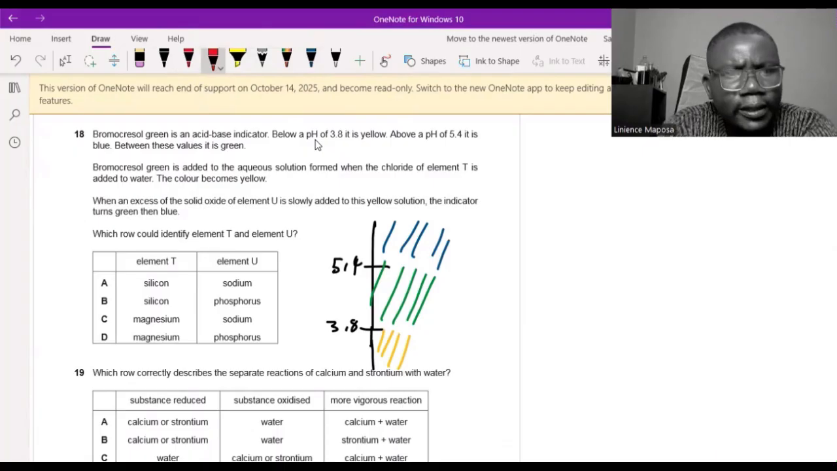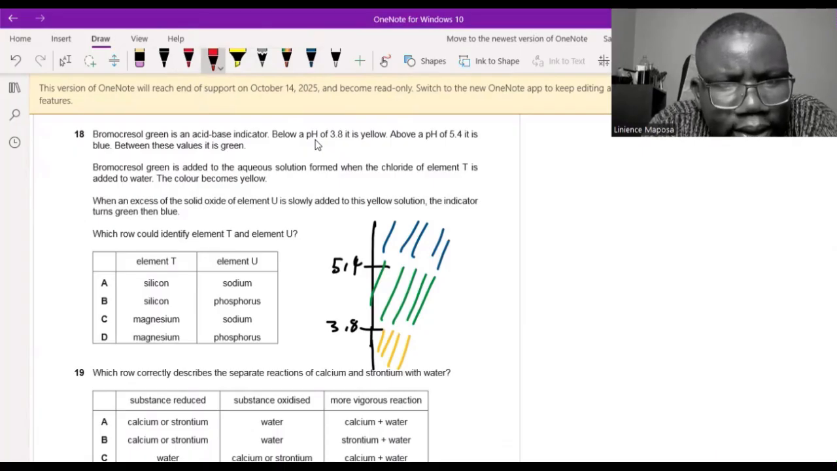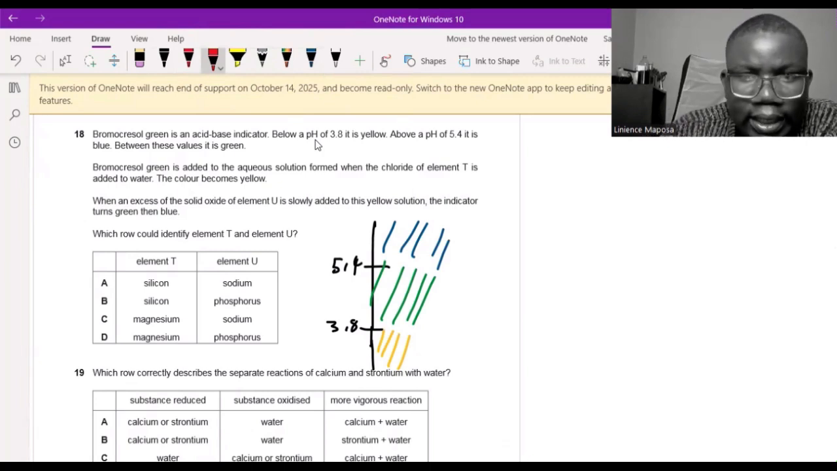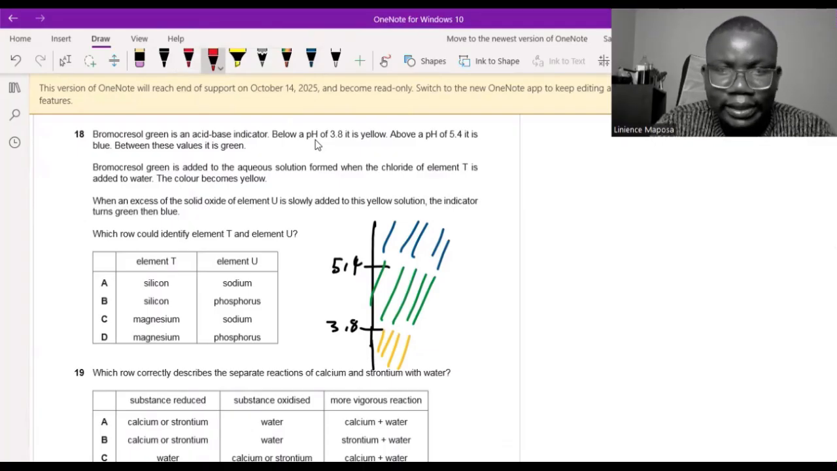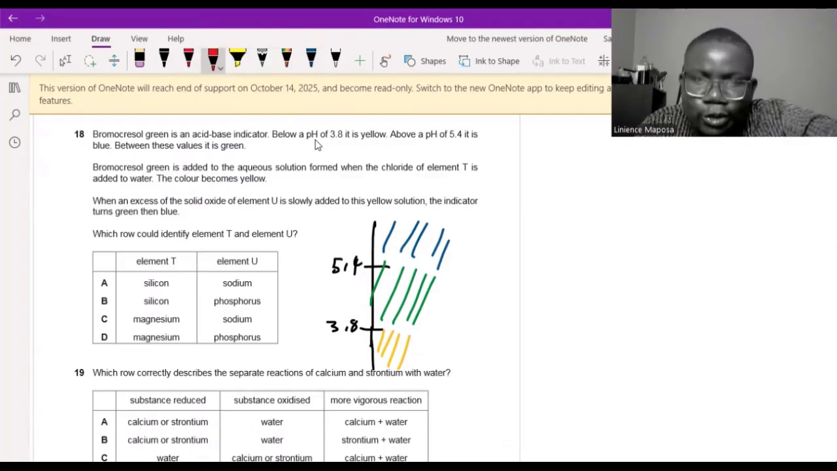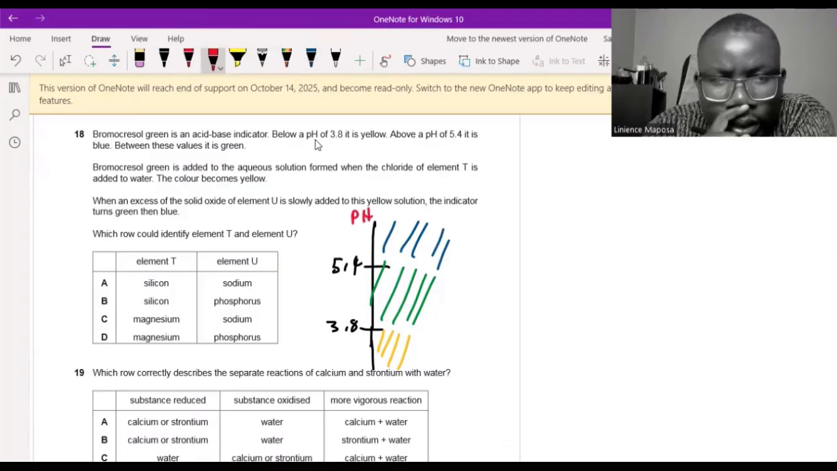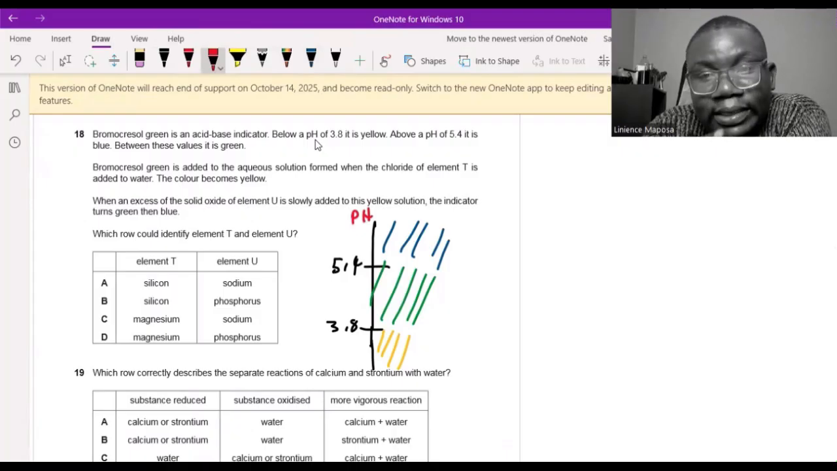So now let's read. Bromocresol green is added to the aqueous solution formed when the chloride of element T is added to water. We don't know what it is. When that element T is added to water, the color becomes yellow. So this element T reacts with water to form an acidic solution. That's why it becomes yellow, because the pH drops. Remember the vertical, this is pH. So compound T must form an acidic product. Usually it's HCl.